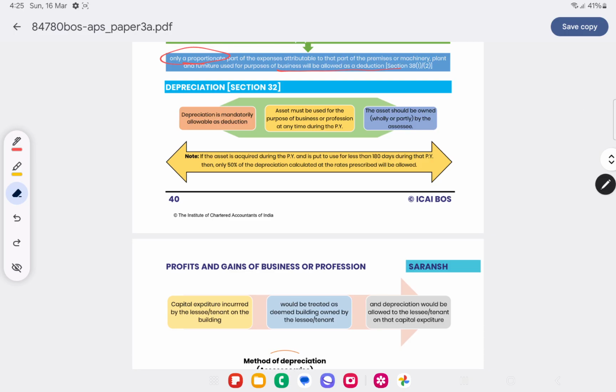Now, to claim depreciation, the asset should be owned wholly or partly by the assessee. The assessee should be the owner of the asset. The asset must be used for the purpose of business, at any time during the previous year. If it is not put to use, then depreciation will not be allowable, and it is a mandatory deduction. If the asset is acquired and put to use for less than 180 days, then 50% of depreciation will be calculated.